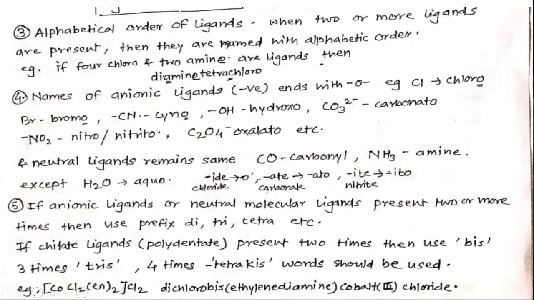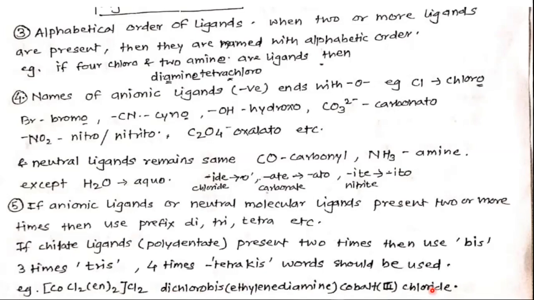See, first alphabetic order: C, and this is ethylene diamine. So indicate first dichloro, then bis before this ethylene diamine. Dichlorobis(ethylenediamine)cobalt(III) chloride.